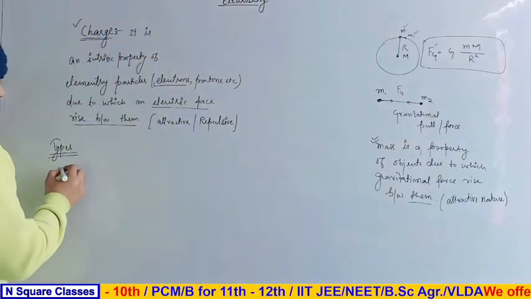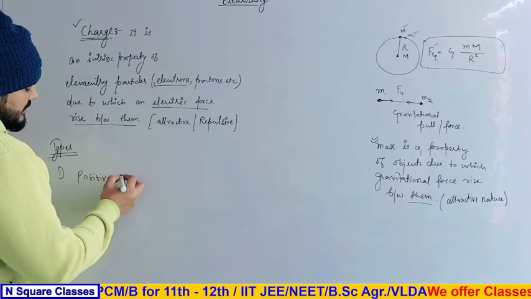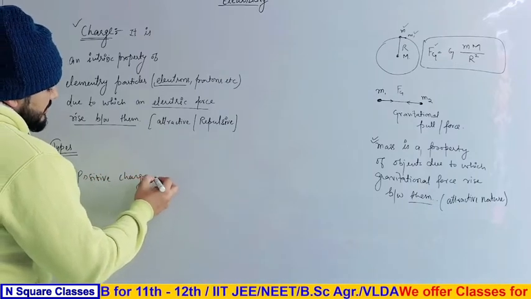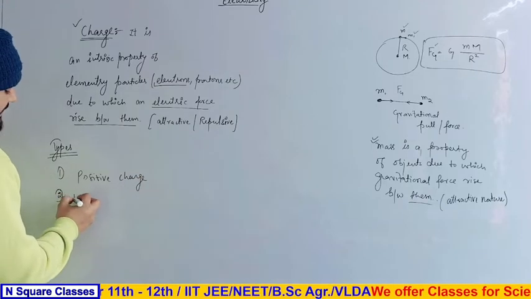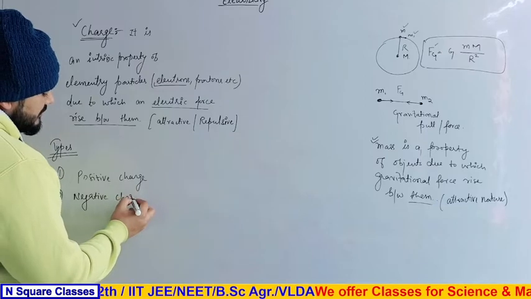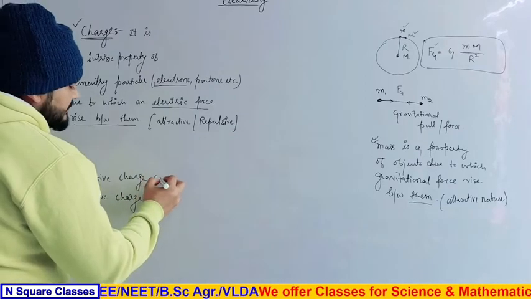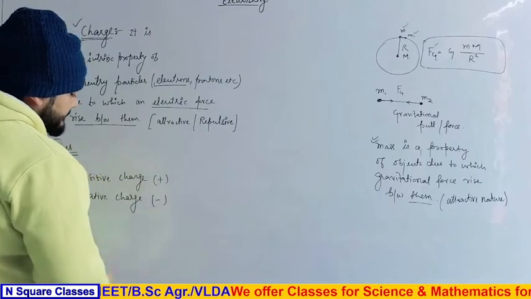One is positive charge and another is negative charge, like this.